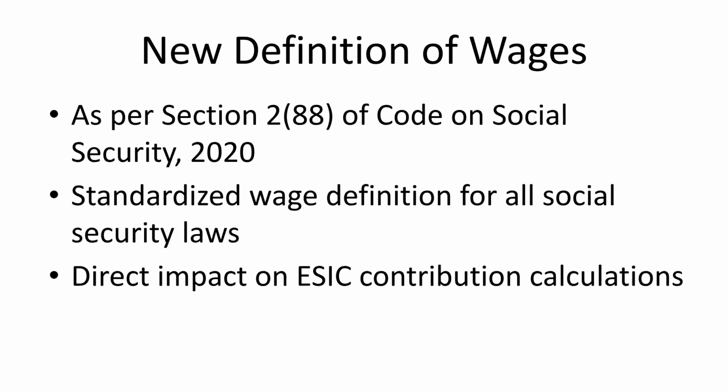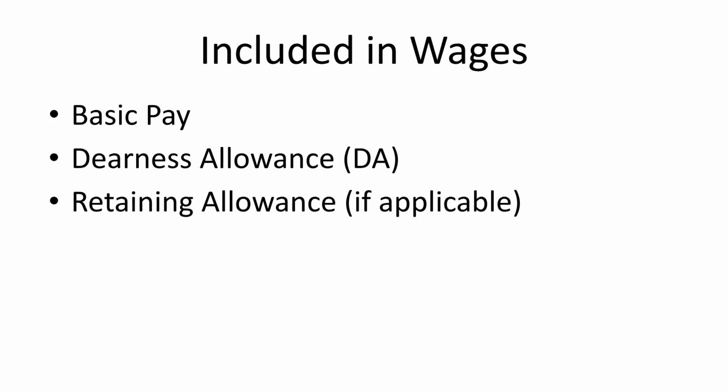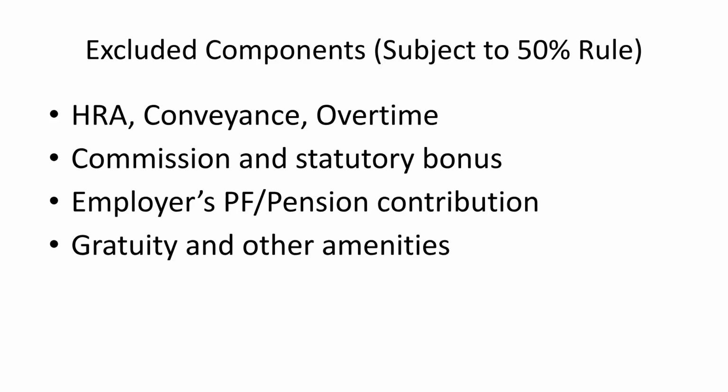The new definition of wages, as per Section 288 of the Code on Social Security 2020, standardizes the definition across all Social Security laws, which directly impacts ESIC contribution calculations. The components included in wages are basic pay, dearness allowance, and retaining allowance, if applicable.